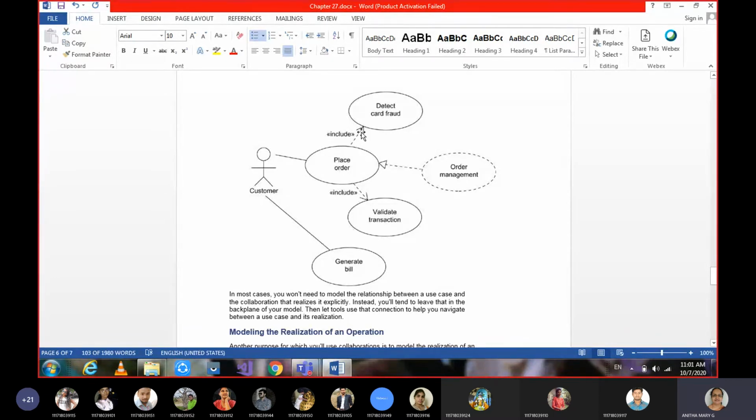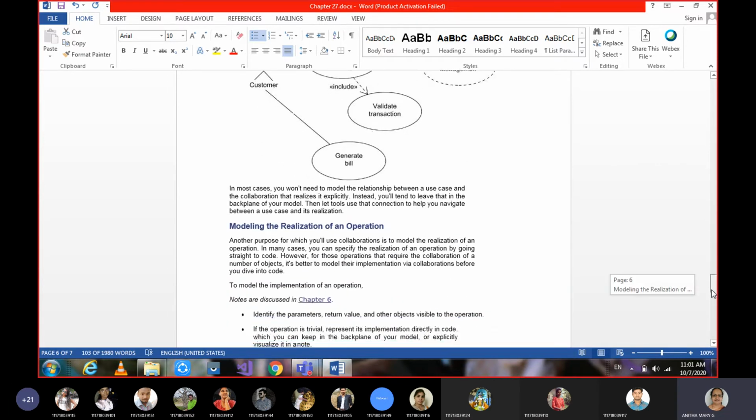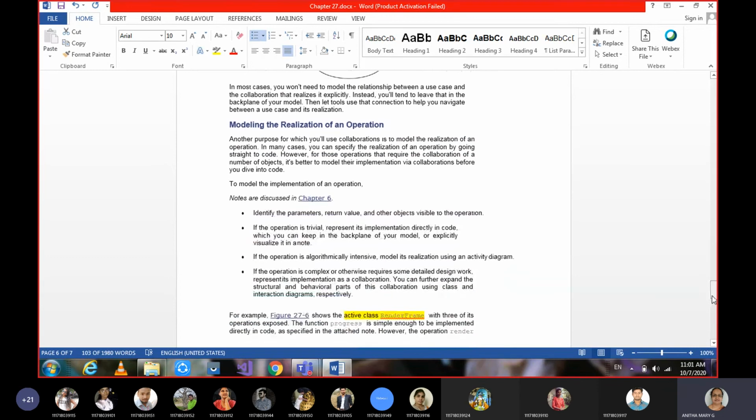That's why we are giving the dependency as include. Without card fraud detection, they cannot place an order. Without a valid transaction, they cannot place an order. Placing an order is done by the customer, and finally, the customer is going to get the bill for whatever product he has ordered. So this is the first common modeling technique.